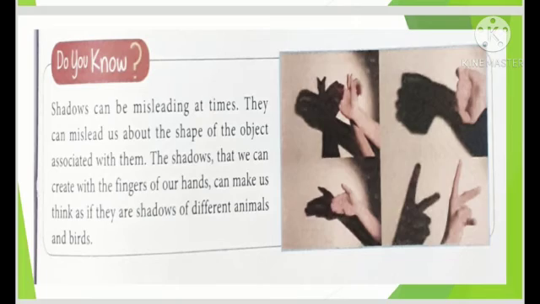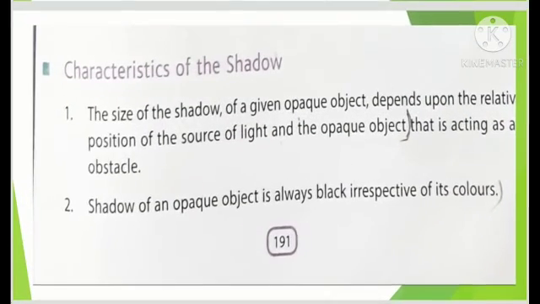Now we are going towards the last topic of ours today. What are the characteristics of shadows? There are two characteristics. One is the size of the shadow of an opaque object depends on what? On the relative position of the opaque object and the source of light. यदि ओपेक ऑब्जेक्ट एंड सोर्स ऑफ लाइट के बीच दूरी कम है तो शेडो बड़ी बनेगी, दूरी ज़्यादा है तो शेडो छोटी बनेगी। एक छोटी सी एक्टिविटी करके देखना।